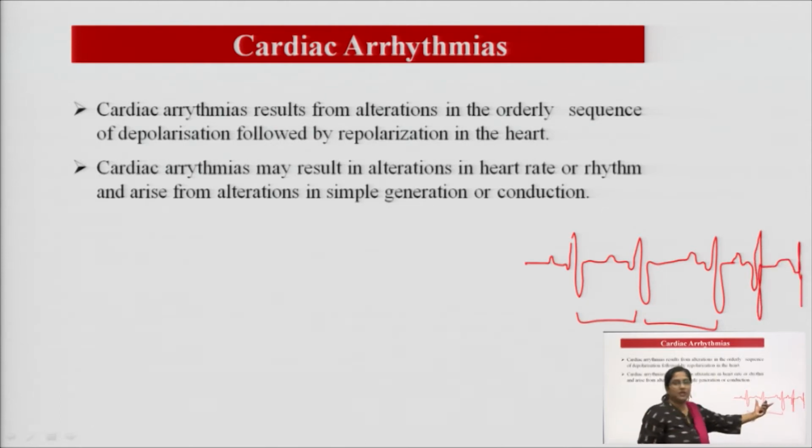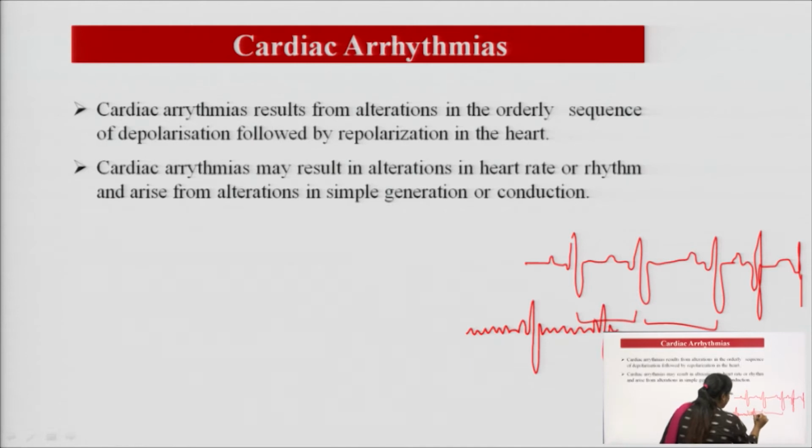If there is irregularity in between these peaks, then it will be called fibrillation. And if this type of extra peaks in between can be seen, then it will be called fluttering. So, there is a difference between fluttering and fibrillation.